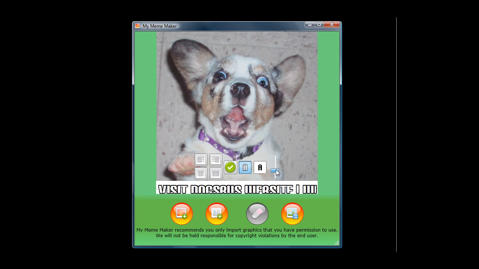I can make it big, small, whatever I want to do. And then I can change it to a black text if I think that's going to look better. This is to left align, this is to right align, this is to center. And so I'm going to leave that centered right there. And then when you're done with your text, you just click on this checkbox.